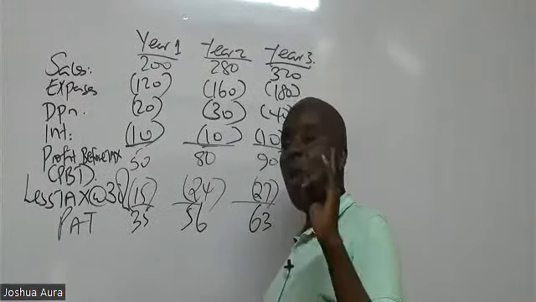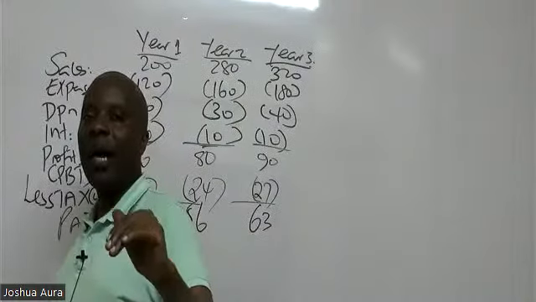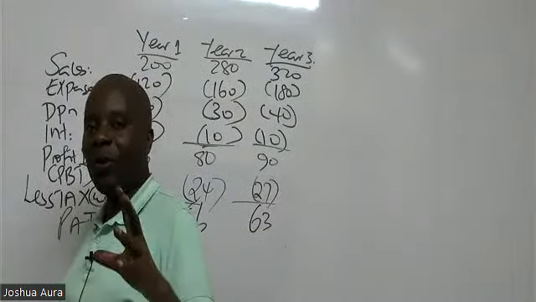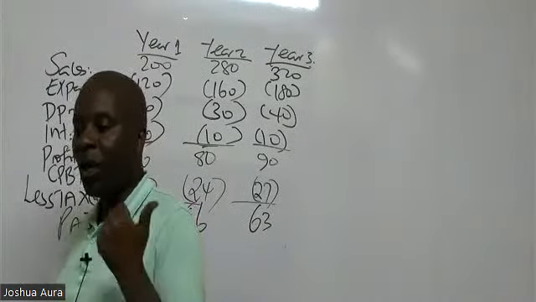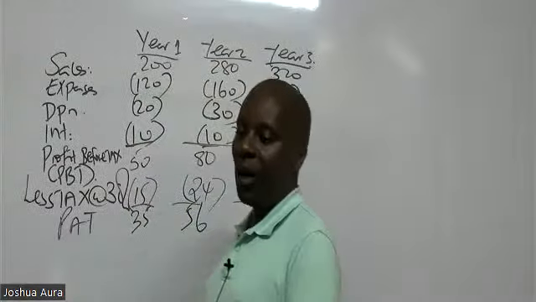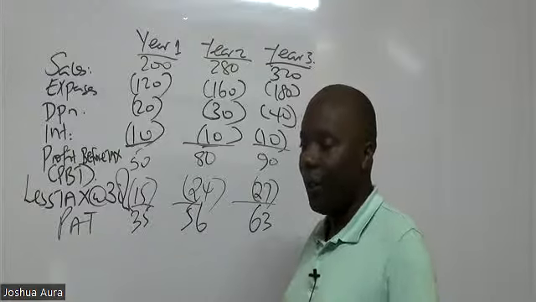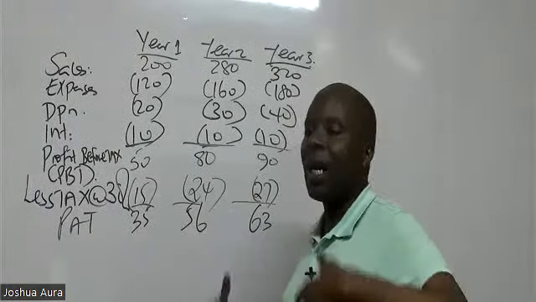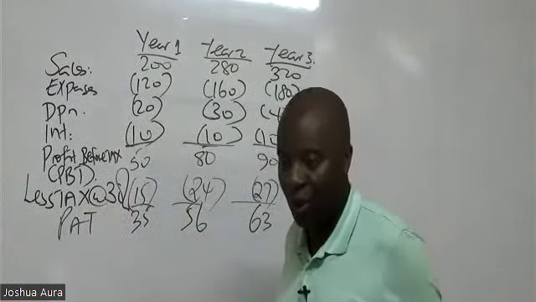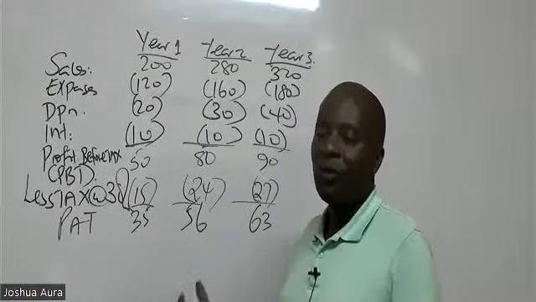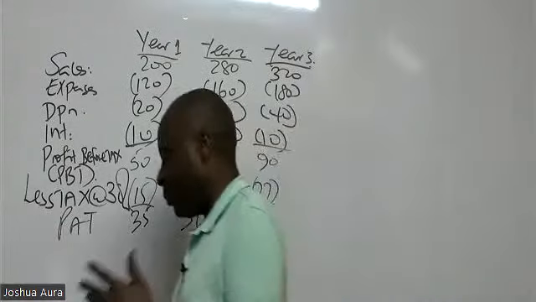So remember that we are looking for cash flows. Profits is just opinion, by the way. After I get profits, there is some abracadabra I have to do to change profit after tax to cash flow. Who is able to remember this abracadabra? What am I supposed to do? We add back depreciation. That's how you write it. To change profit after tax to cash flow, you add back depreciation.